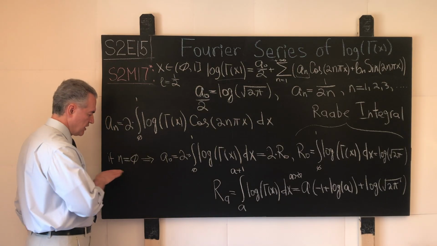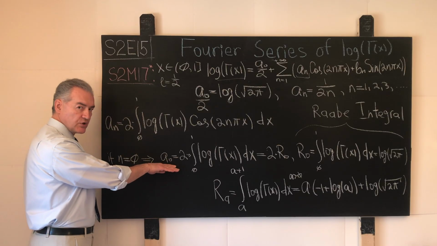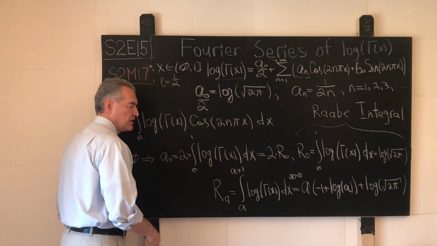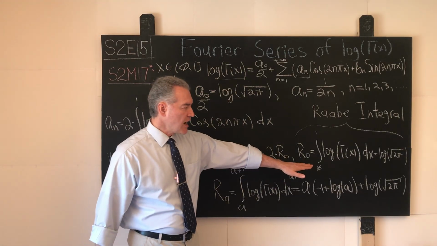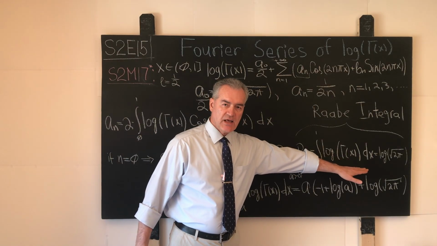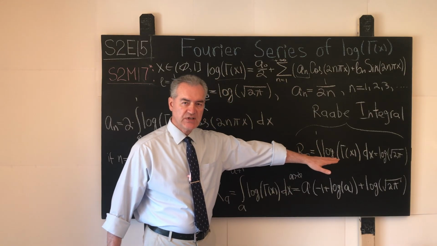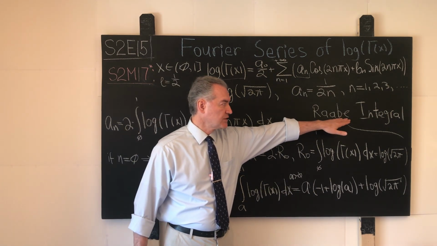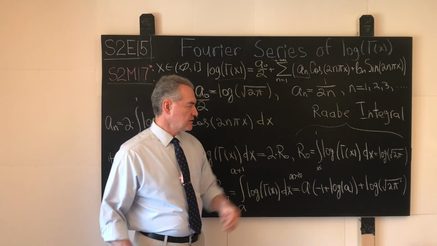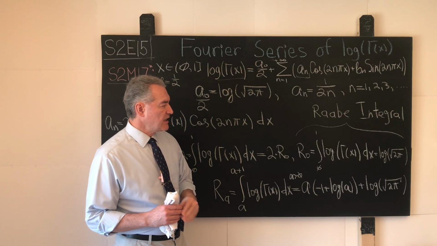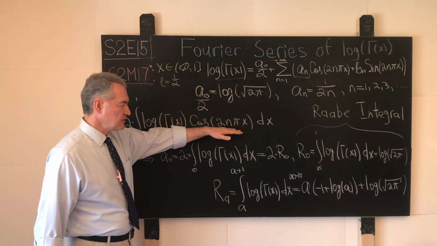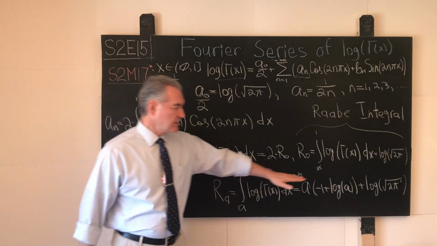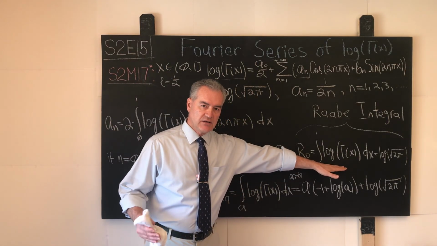And what we will have, as I depicted over here, the value of the coefficient a0 as twice this integral. And this integral over here is actually known as the Raabe integral, named after the Swiss-born, if I'm not mistaken, mathematician Joseph Ludwig Raabe. This is how his name is spelled, again, if I'm not mistaken. And the thing is that in the case when the value of the index n for the Fourier coefficient an is 0, this integral can actually be computed in an elementary fashion.